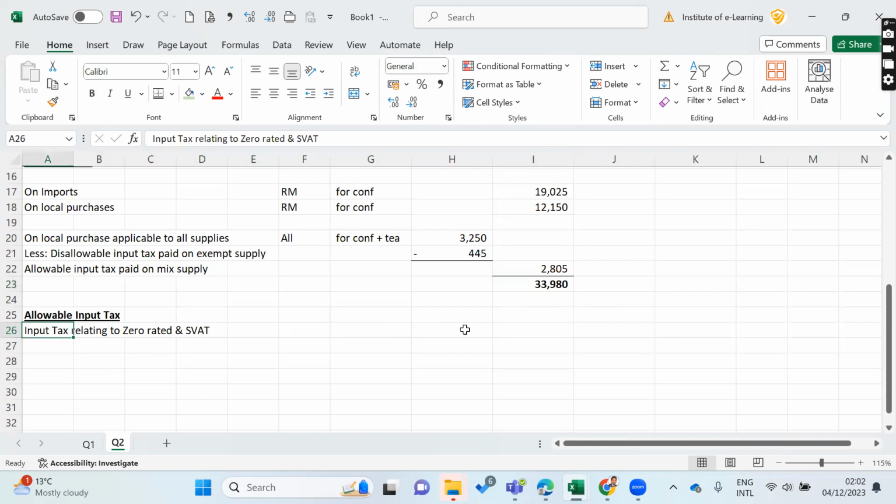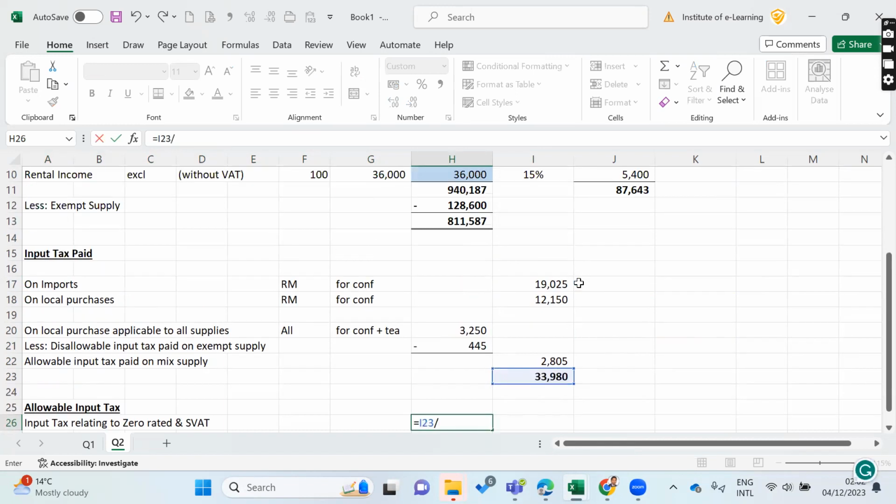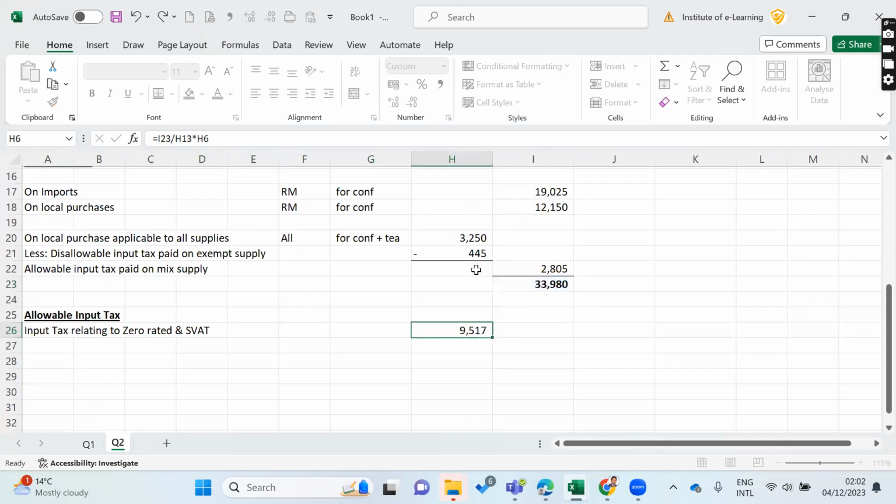SVAT නිසා zero rated supply එකට අදාළව input කොච්චරක් තියෙනවද? ඒකට අපි කරනවා total input divided by taxable supply multiplied by zero rated, right? එතකොට එච්චරට මෙච්චර නම් එච්චරට කොච්චරද, right? The same thing, you can do that, right? So once you calculate it, you will get here.